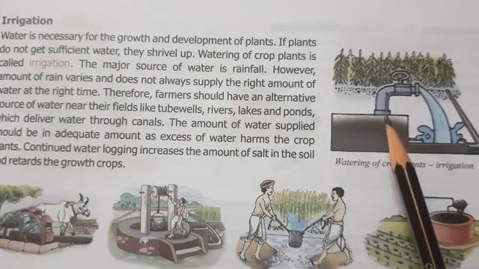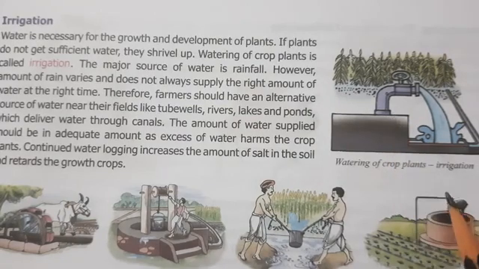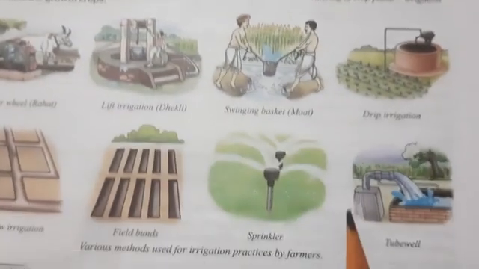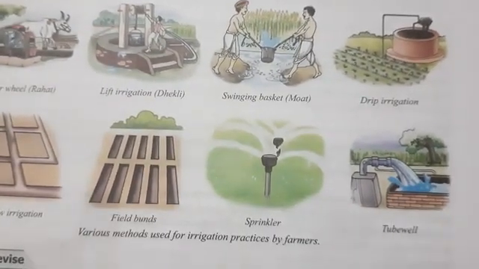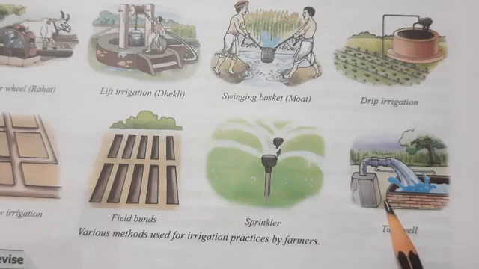And what are the alternative sources? As you can see in the figure, you have got tube wells, rivers, then lakes, ponds, canals. Through all these, the water is put into the soil. And there are various methods which are used for irrigation by the farmers.